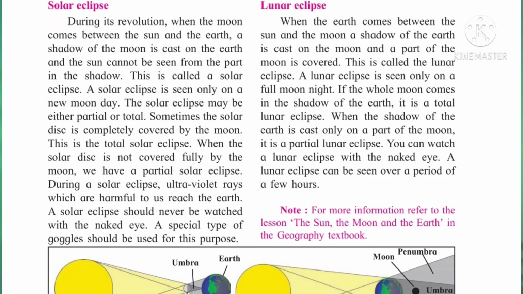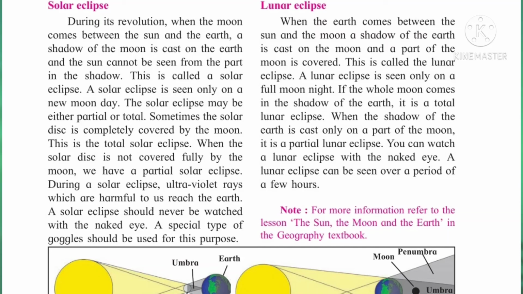Now during a solar eclipse, what happens in the atmosphere? Ultraviolet rays which are harmful to us reach the earth. The ultraviolet rays coming from the sunlight are very harmful to us. The solar eclipse should never be watched with naked eyes, as it harms the eyes.